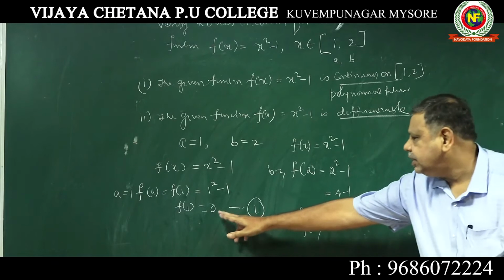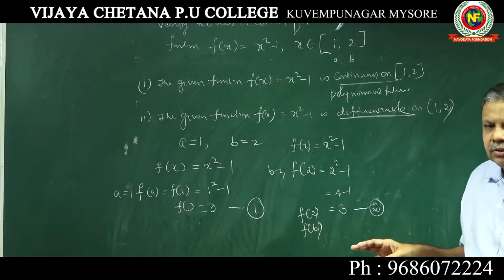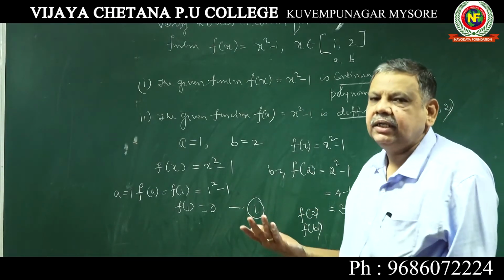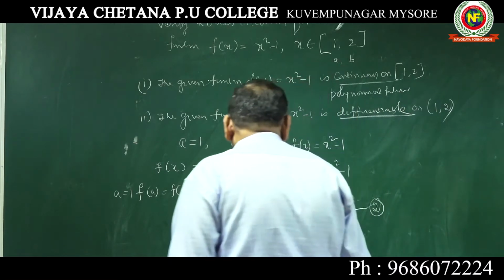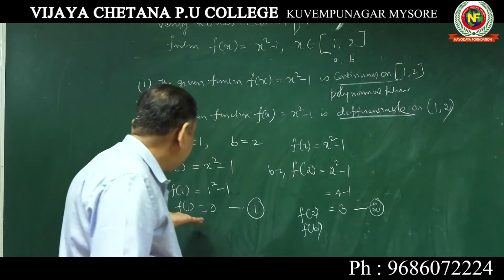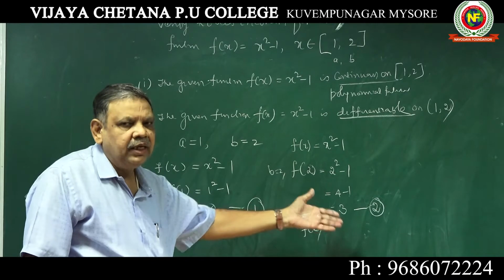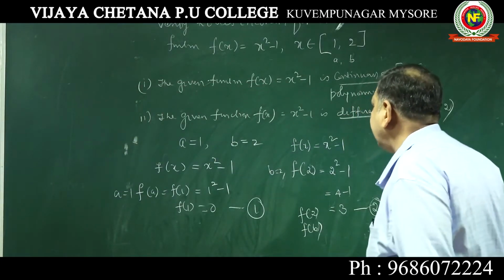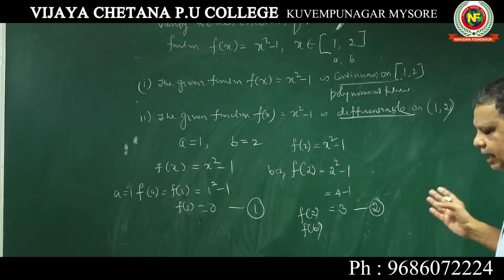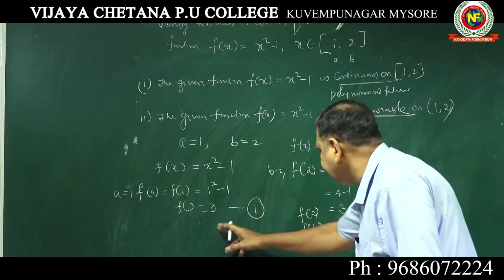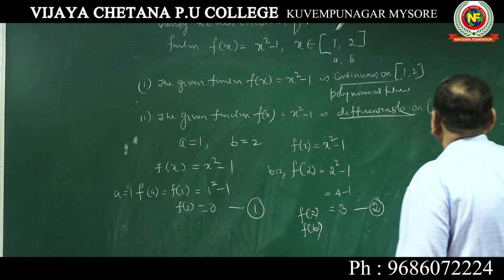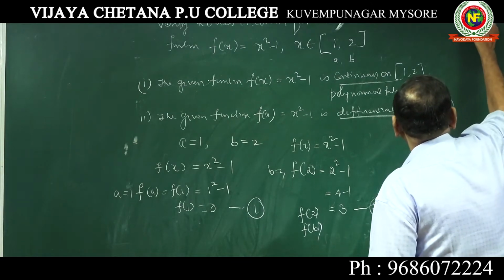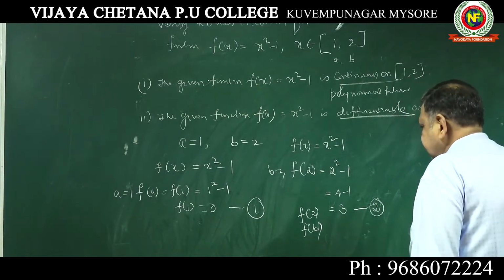Here this came 0, this came 3. Definitely you can say that the theorem is not applicable because f(a) itself is not equal to f(b). They have given one problem like this also. So you need not go to the third one; f'(c) is not needed. You can write that directly here. This is how you have to present the answer. See carefully.